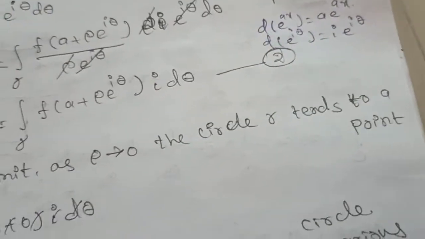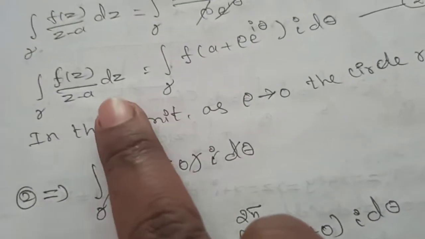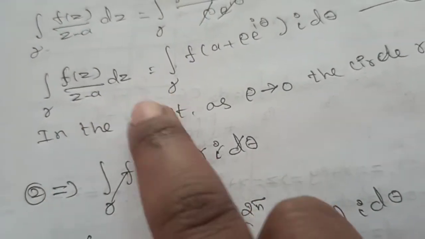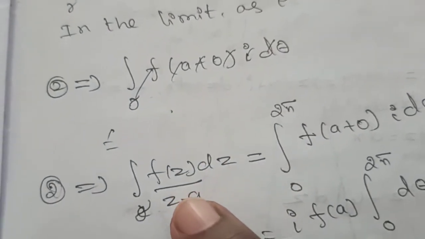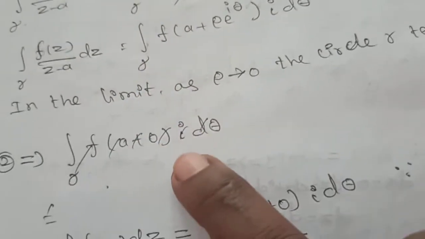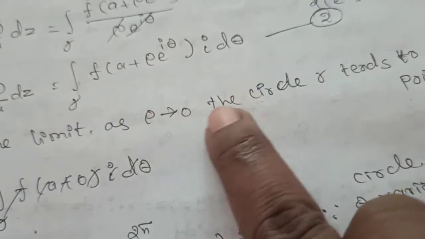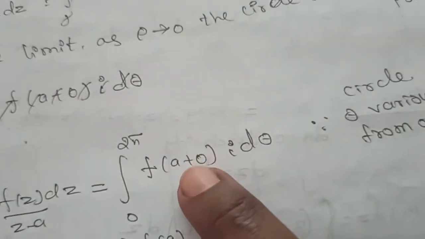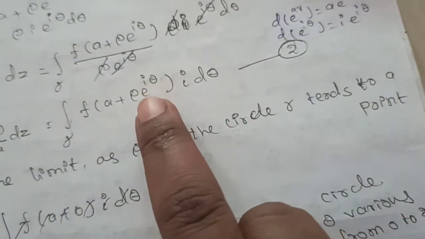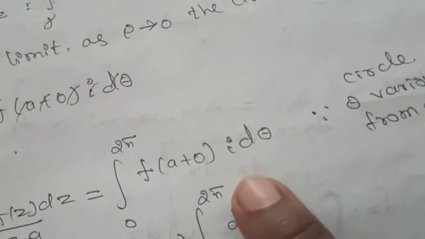From equation number 2, integration of gamma f of z divided by z minus a into dz is equal to integration of f of a plus rho, where we substitute rho as 0, that is f of a plus 0, into i into d theta.